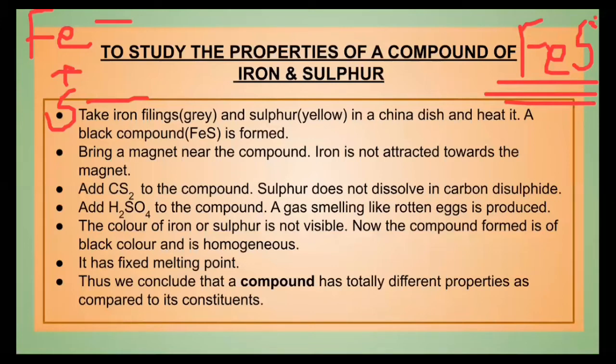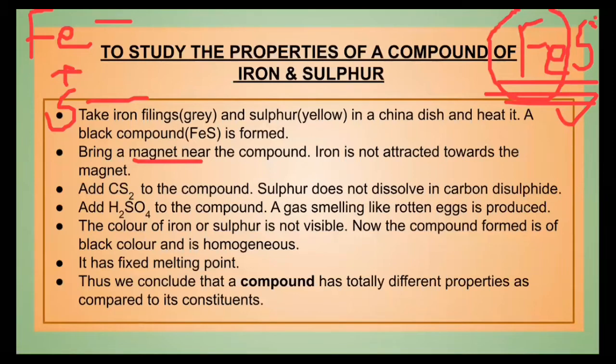The properties of its constituents are lost, because if you bring a magnet near iron sulfide, you will find that this magnet will not attract iron from iron sulfide. Why? Because iron has lost its properties when it has become iron sulfide.